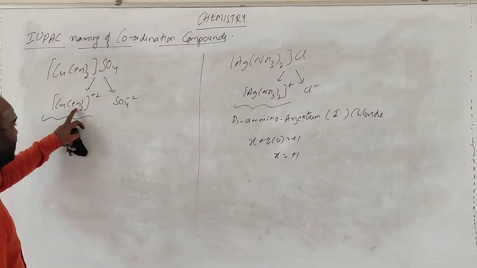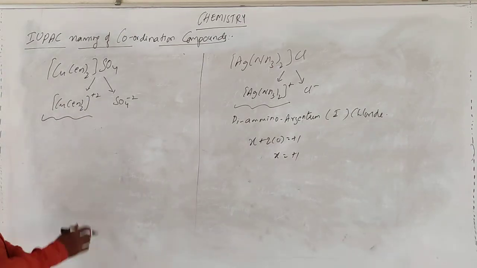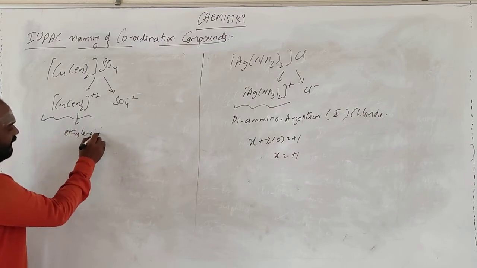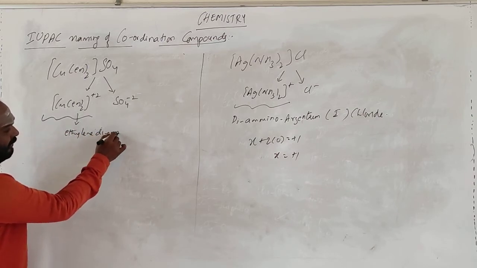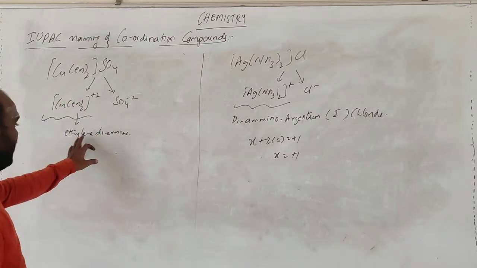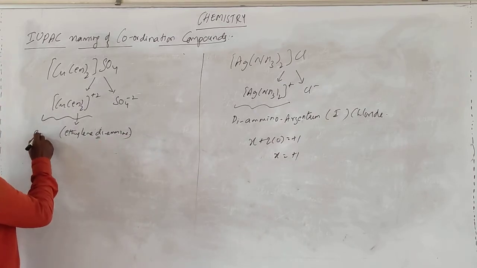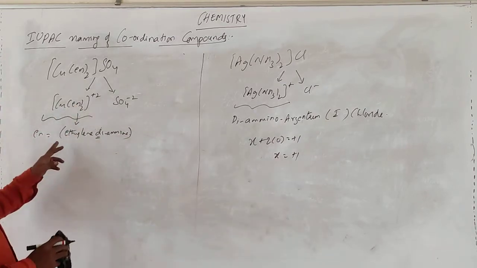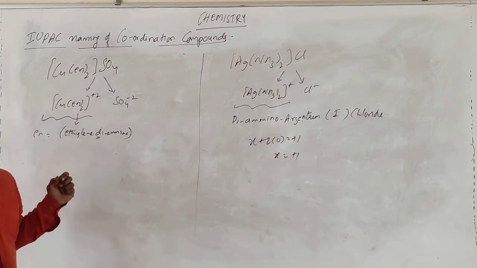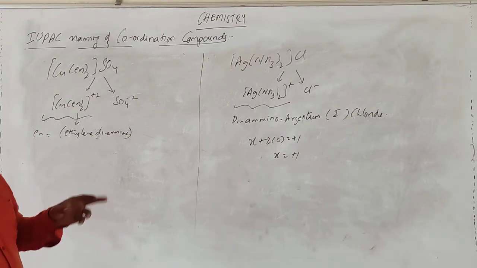What can you write? You are having en. En means ethylenediamine. This is the condition. En means ethylenediamine. See, in this, di is there. Entire this is equal to en. En is ethylenediamine. This is the bidentate ligand. What I said, a bidentate ligand is present. You should take this.